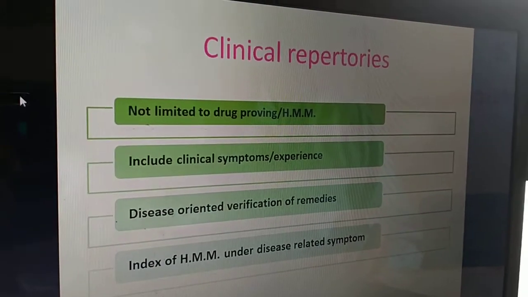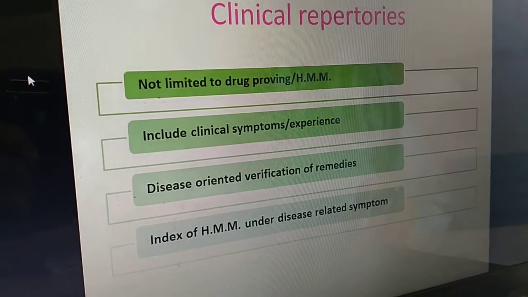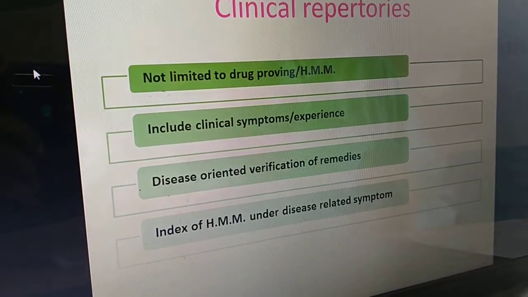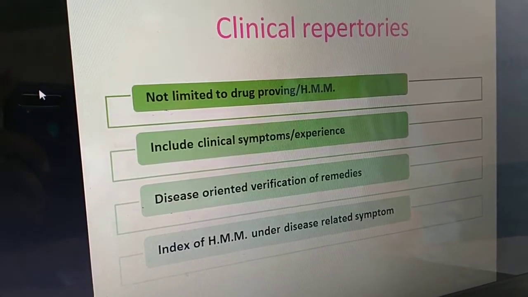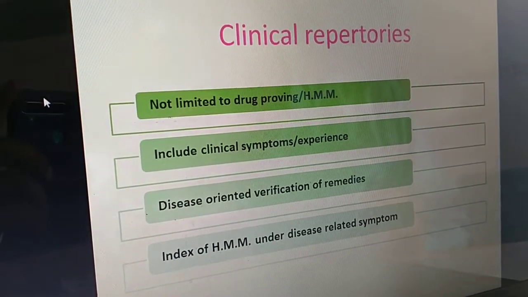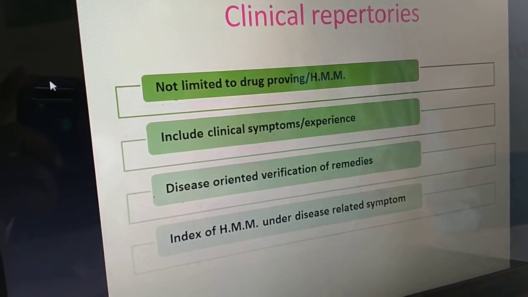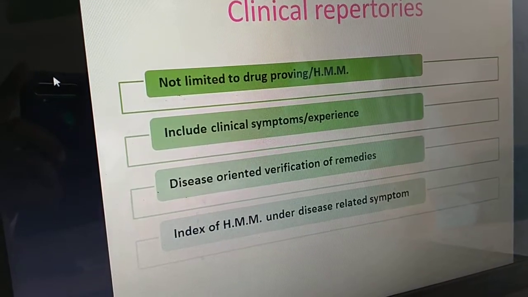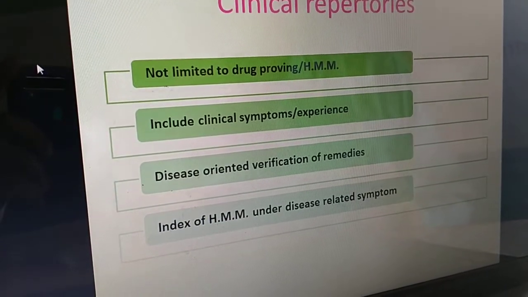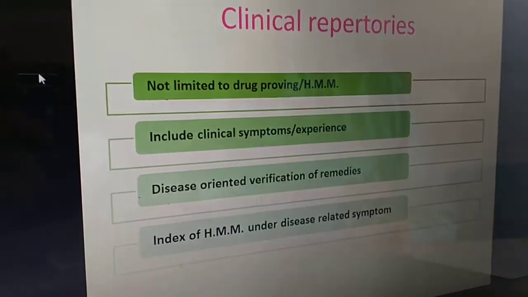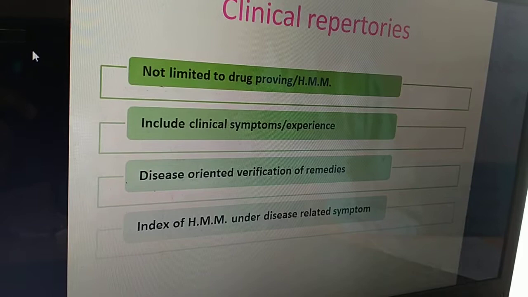Then these are the repertories which also give us information about disease oriented verification of remedies. For example, in the repertory, if you open the rubric abscess, more than 100 remedies are mentioned under abscess. But in the clinical repertories, under the rubric abscess, we will get only those remedies which are frequently useful or have been found clinically very useful. So such disease oriented verification of remedy is given, and the index of homeopathic materia medica is not only given in terms of prover, but whatever symptoms we get are interpreted in terms of symptomatology of various diseases.